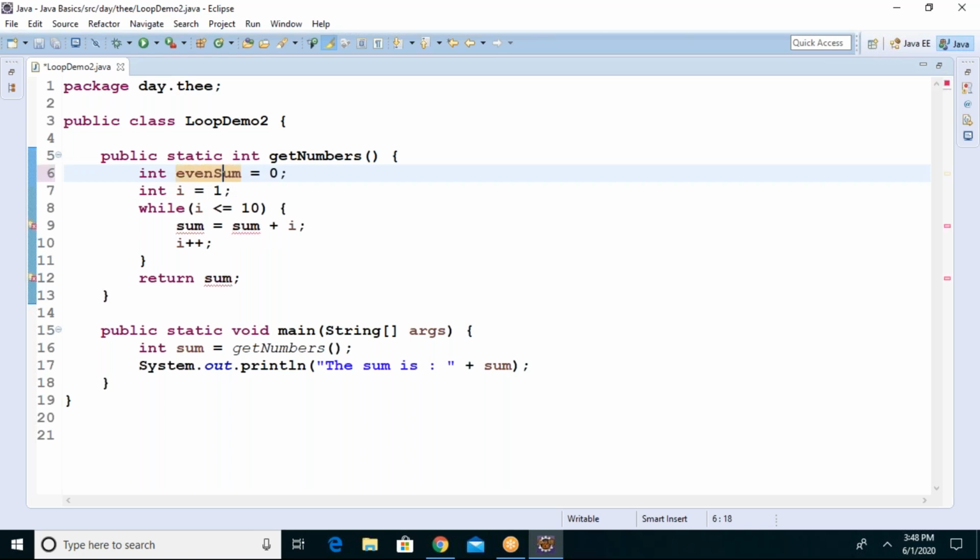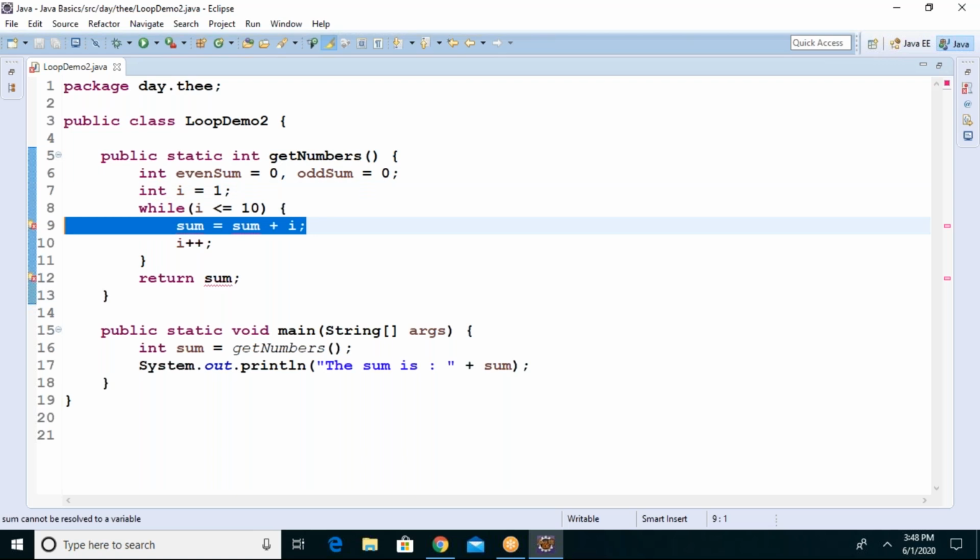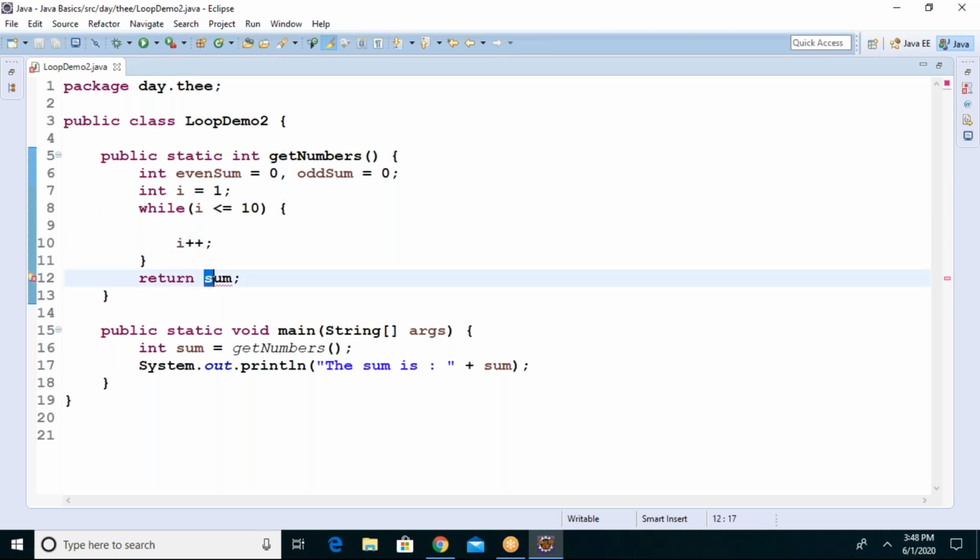Two variables we have. I'll remove this. What's next?